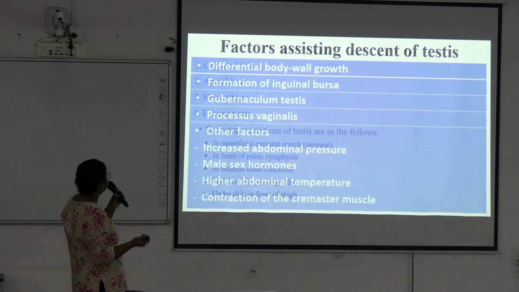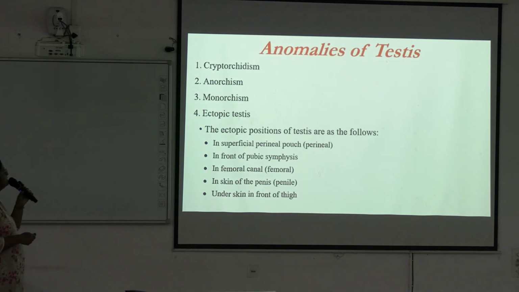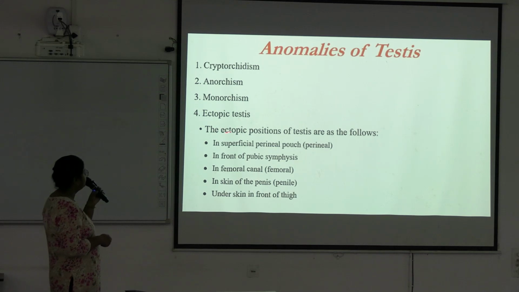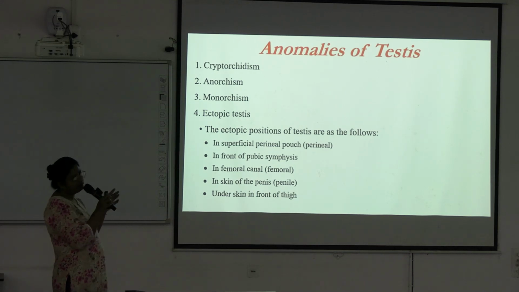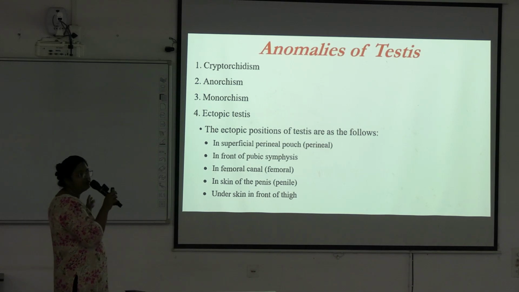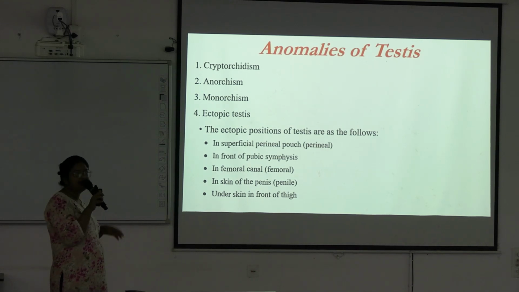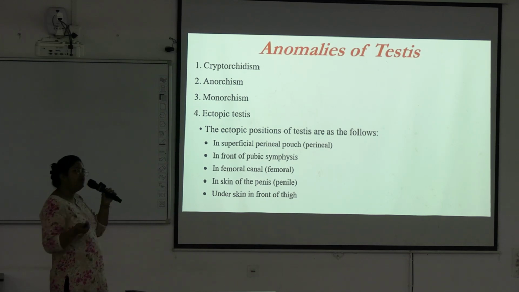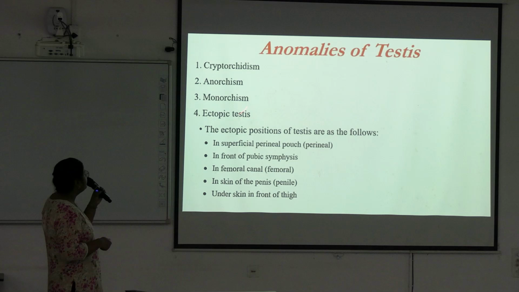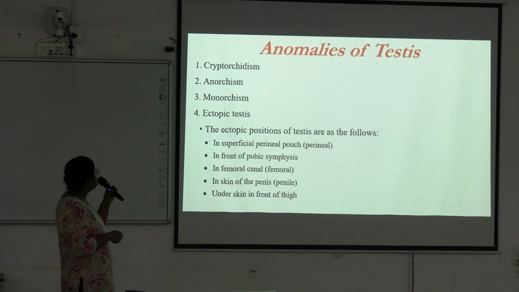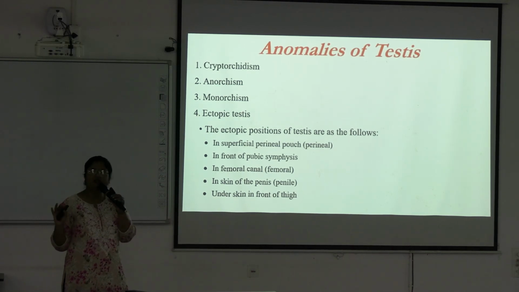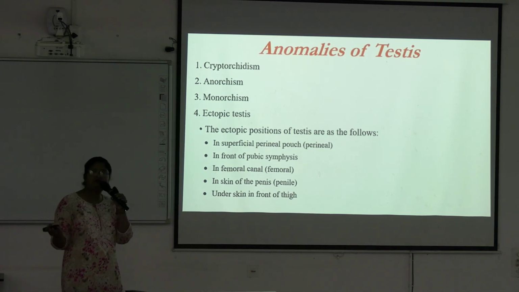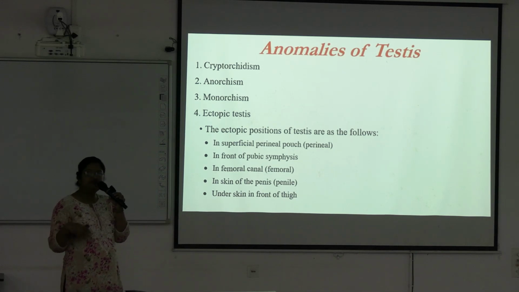Okay. Next, anomalies of testis: cryptorchidism, anorchism, monorchism, and ectopic testis. Cryptorchidism means testis is hidden in some areas. It is not in its original position. It is hidden in other areas. Anorchism means non-development of the testis. None of the testis is developed. Monorchism means one testis is developed, another is not developed. Ectopic testis, both of the testes are developed, but they are not lying at their normal position.